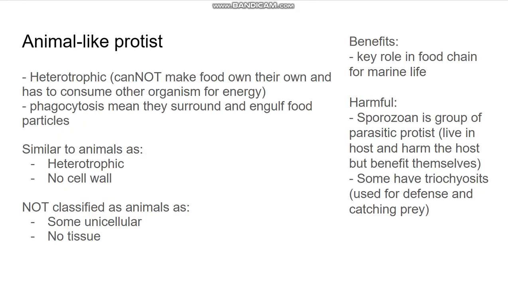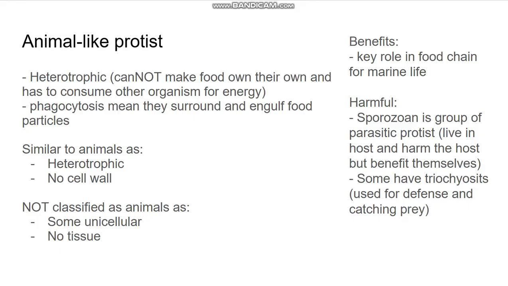Now, animal-like protists are heterotrophic, meaning they can't make their own food and thus must consume other things to get energy. Like us, we humans cannot produce our own food, so we need to eat actual things and consume other things in order to get energy. And one way to do that is through phagocytosis, meaning they engulf food particles.